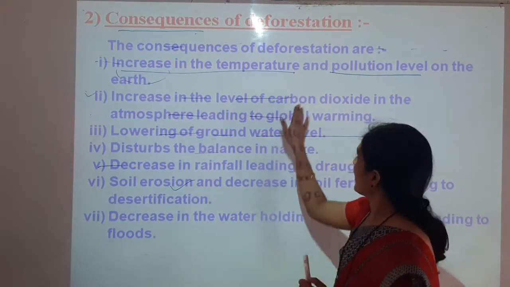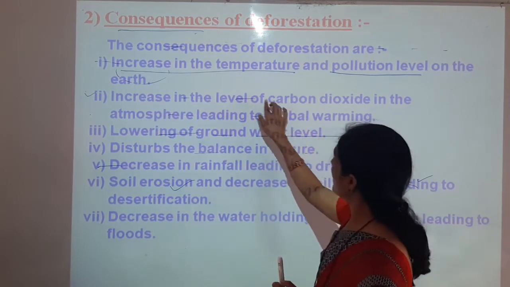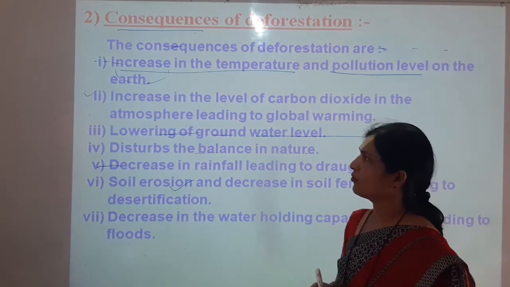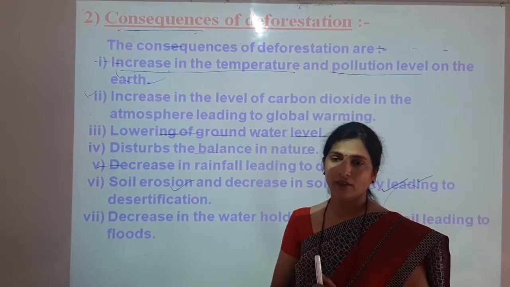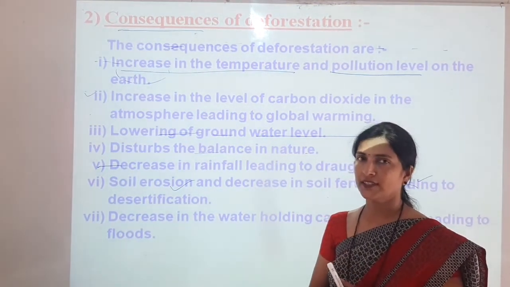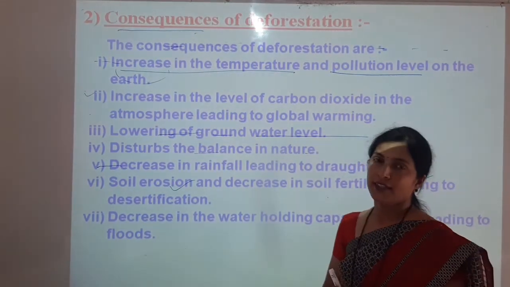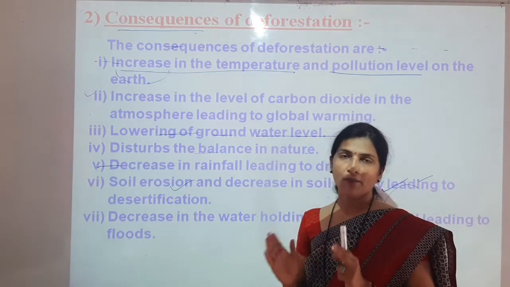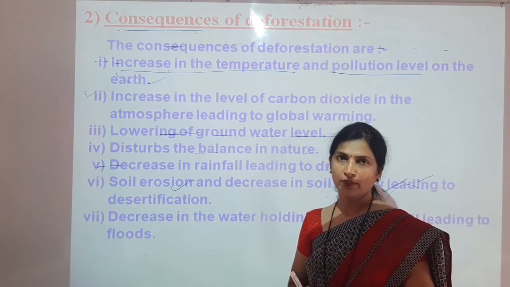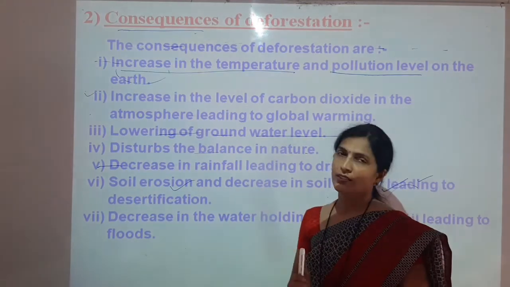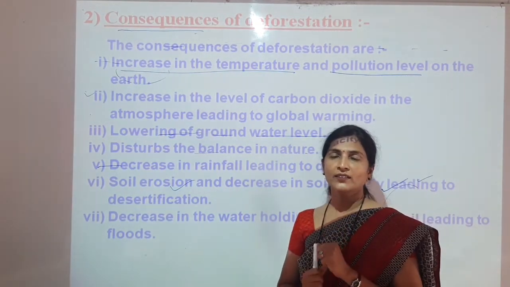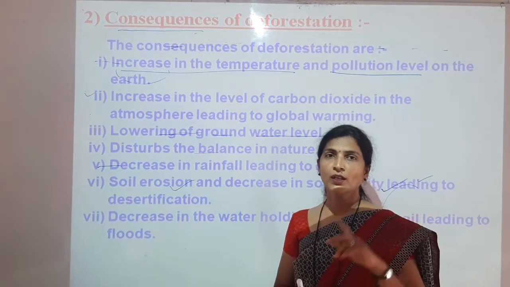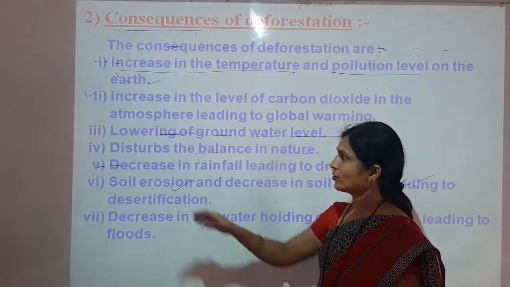Increase in the level of carbon dioxide in the atmosphere, leading to global warming. So when CO2, meaning carbon dioxide, level is increased in the atmosphere, it can lead to global warming. Excess amount of CO2 can be responsible for global warming, because CO2 traps the heat and makes the earth hot. In this way, when the temperature of the earth increases, that is called global warming.